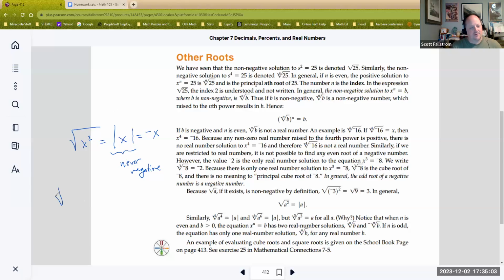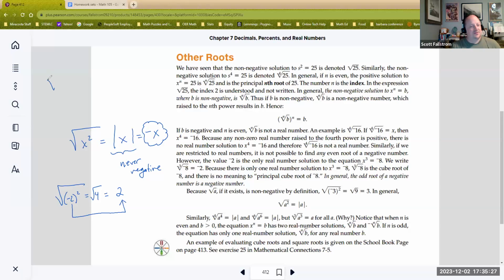And here's an example. If I say, what's the square root of -2 quantity squared? -2 squared, we would say, is +4. The principal square root of +4 turns out to be 2. But if I started with -2, what did I end up with? In this situation, I ended up with +2, which is the opposite.